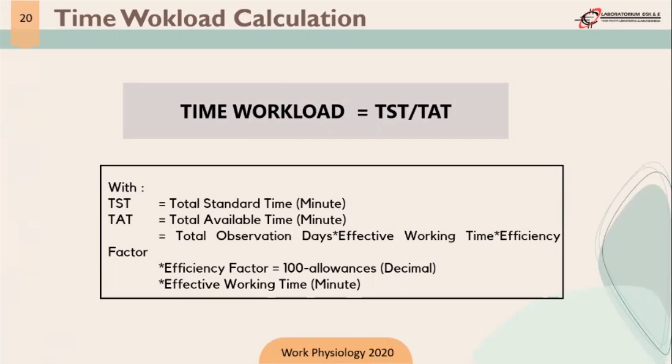The formula of total available time is total observation days multiplied by effective working time and multiplied by efficiency factor. The efficiency factor is equal to 100 minus allowance. The number must be a decimal and the effective working time must be in minutes.